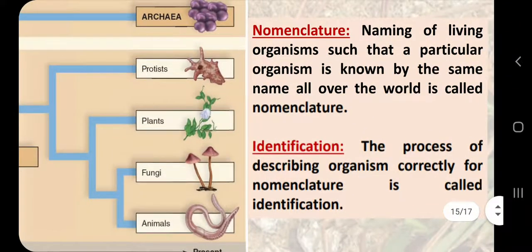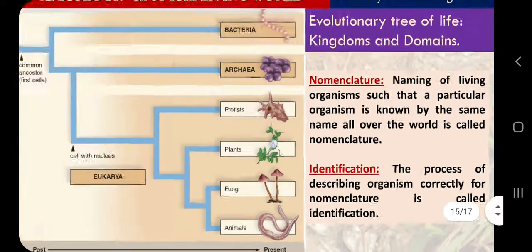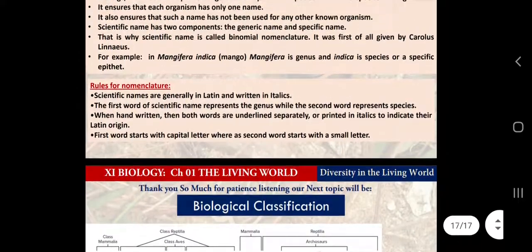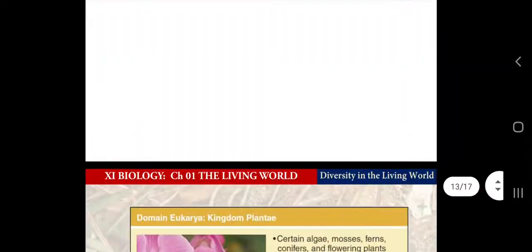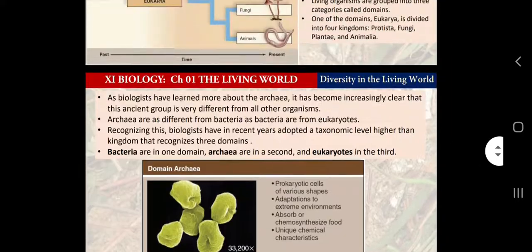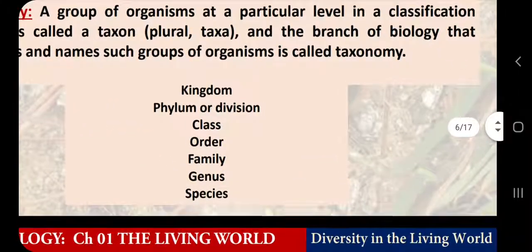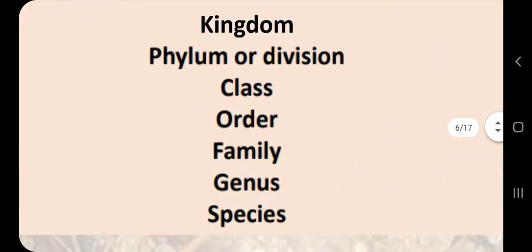If you see the scientific names, they include only 2 things, the genus and species. I wanted to convey that when we talk about scientific names, these categories or taxons, previously polynomial names were there. Those names were very long, lengthy, and they described everything about an organism. For example, if I say that Gaurav Sharma was the name of that class 11th biology student, then the polynomial name is like Gaurav Sharma studying in class 11th.